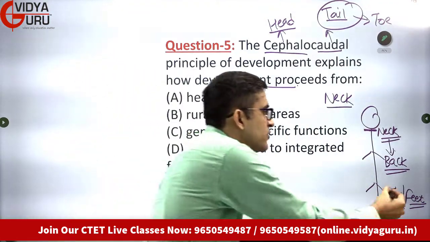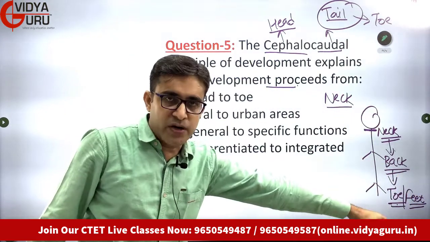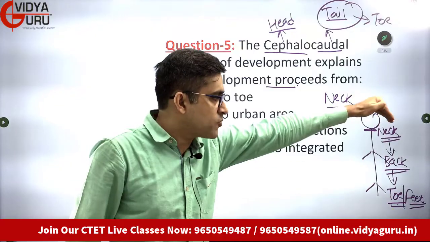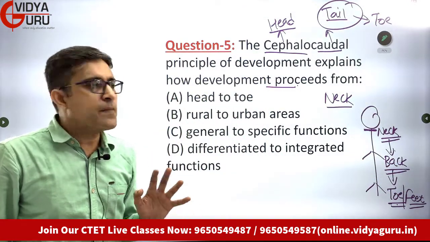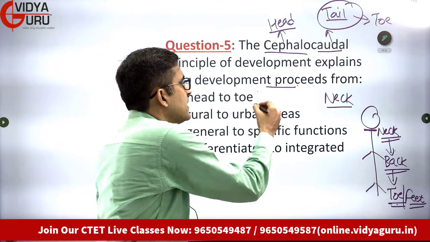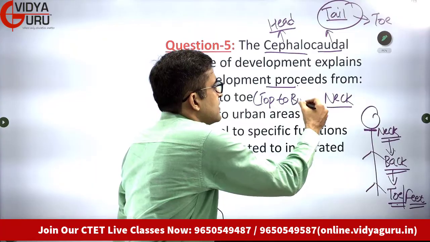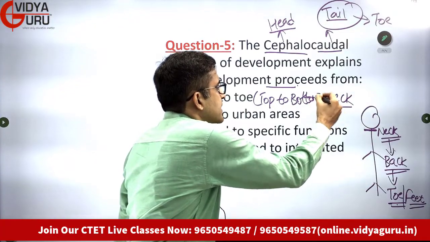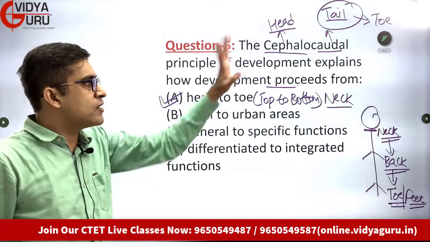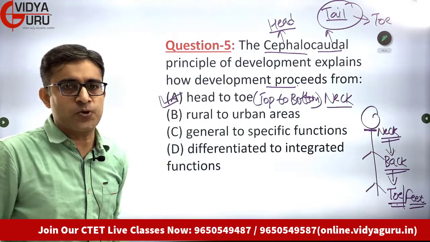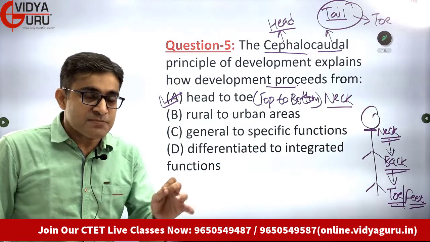So what is the sequence, students? Look at the sequence from neck downward. From neck downward, that means from top to bottom. The cephalocaudal principle is the most simple principle around. From head to toe, it means from top to bottom. Top to bottom, that is the flow of motor development. So the answer is head to toe. Cephalocaudal principle, head to toe, that means from top to bottom. So now this discussion of the practice question comes to a close.